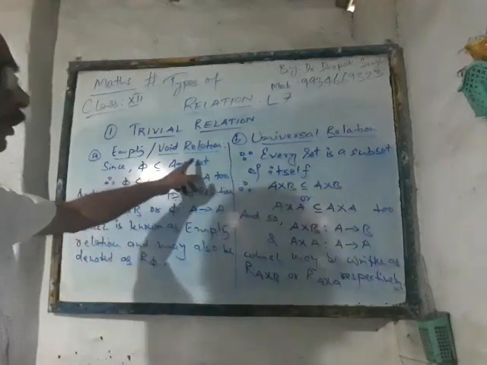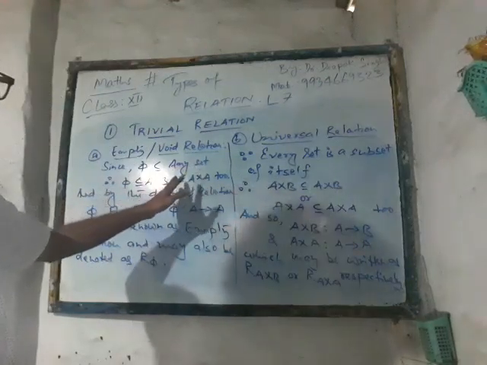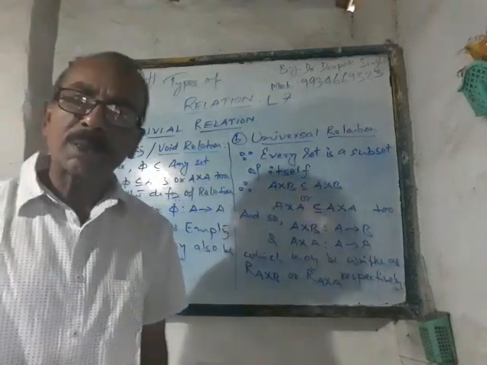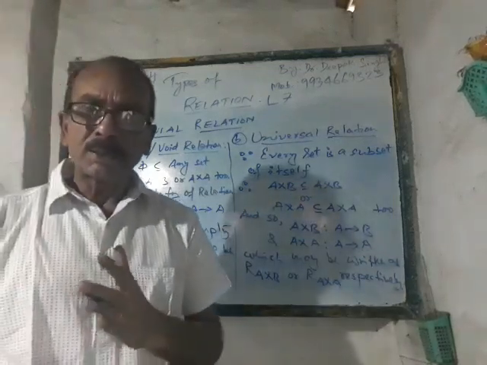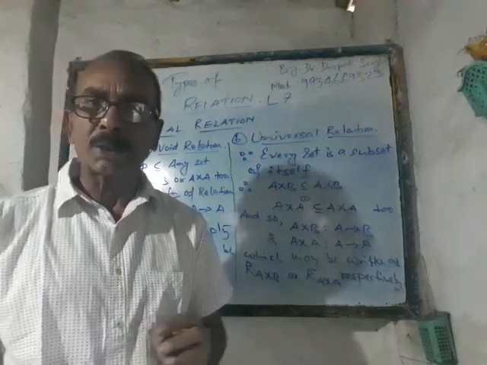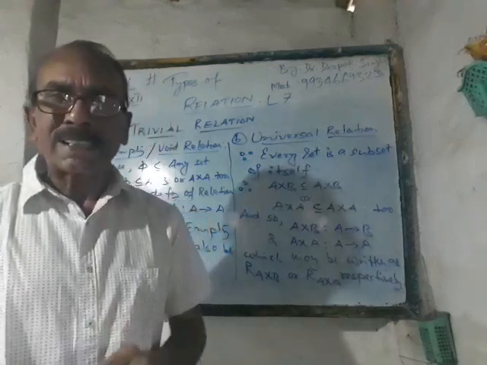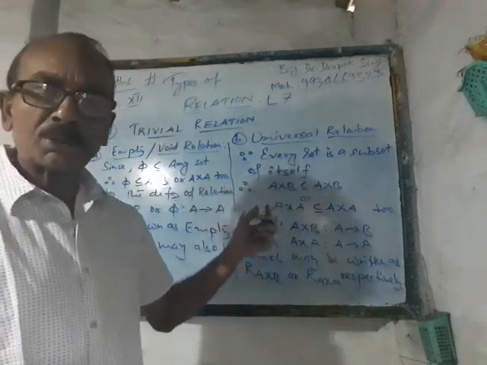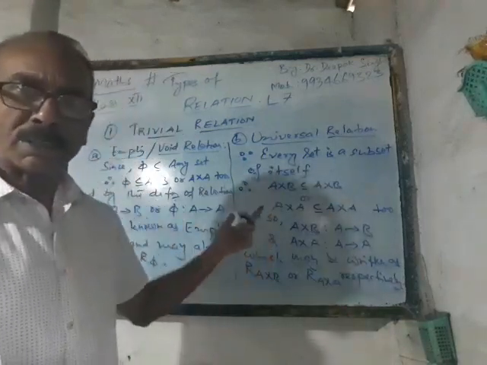Empty relation. If you want to note it down, you may note it down. Since phi is a subset of any set. From the basic knowledge of set theory, we know that phi, the empty set, is a subset of any set, as well as any set is a subset of itself. So we have used these two concepts in both of these definitions.